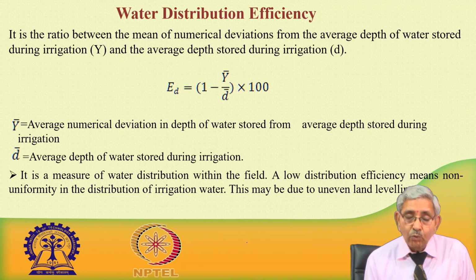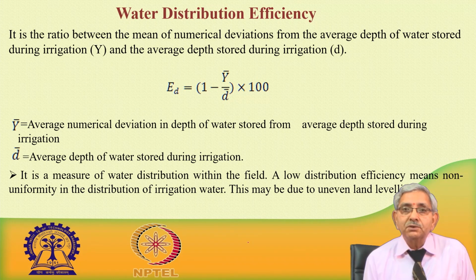Here y bar is the average deviation of depth of water stored from the average depth stored during irrigation, and d bar is the average depth of water stored during irrigation.